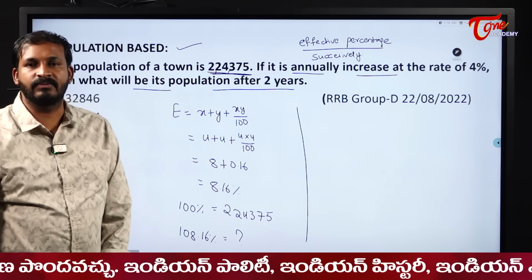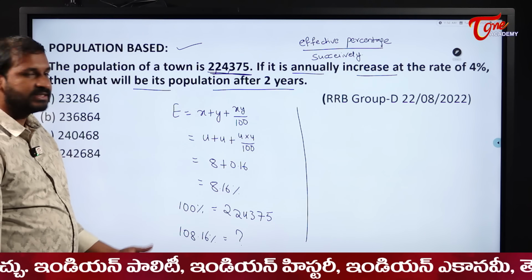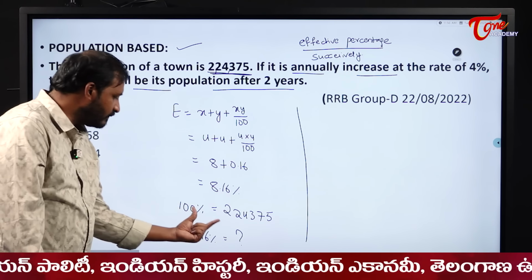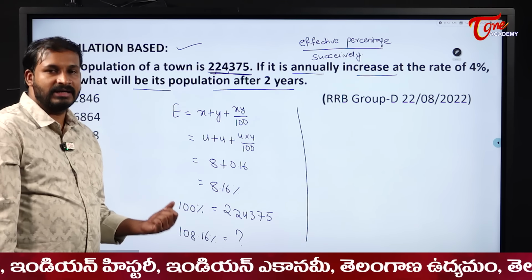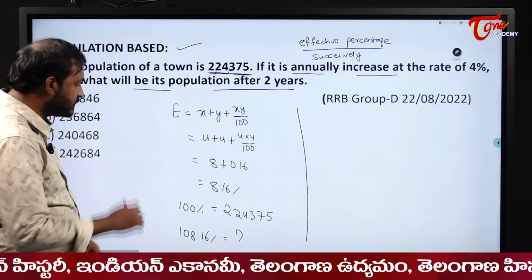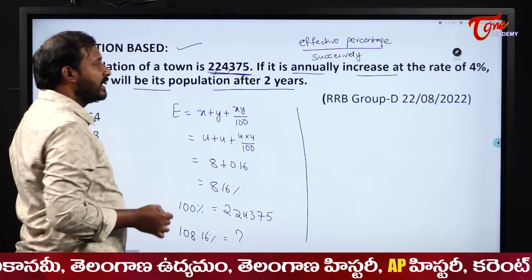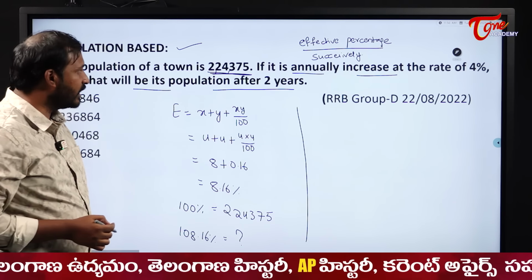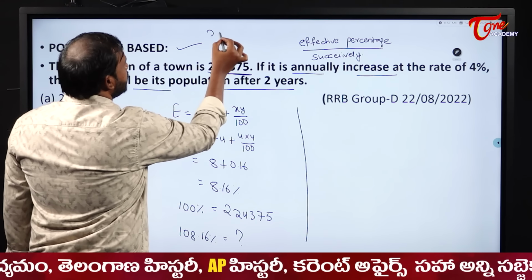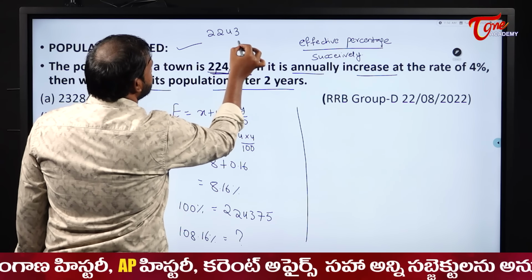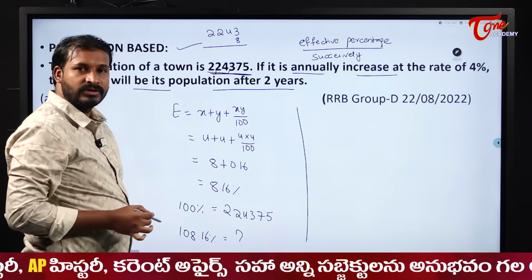108.16%. We want 108.16% here. So if you solve like this, it will be a little bit lengthy for us. And first, what is 1% here, students? If I want to calculate it, 2243, right? So 8% means what it becomes? 2243 into 8.